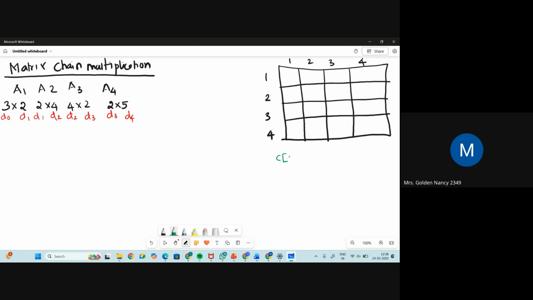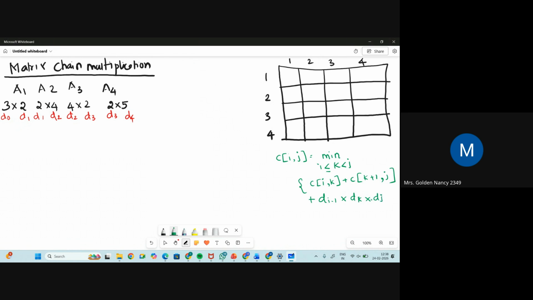C of I comma J will be equal to the minimum of, this is very important, minimum over I less than or equal to K less than J, of C of I comma K plus C of K plus 1 comma J, plus d(I minus 1) into dK into dJ.